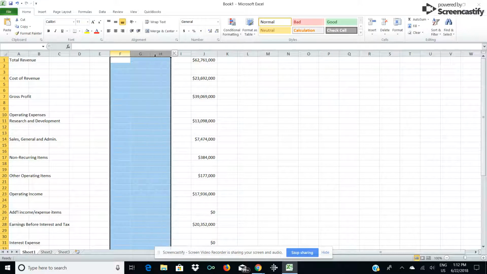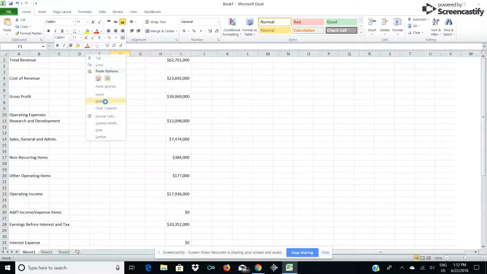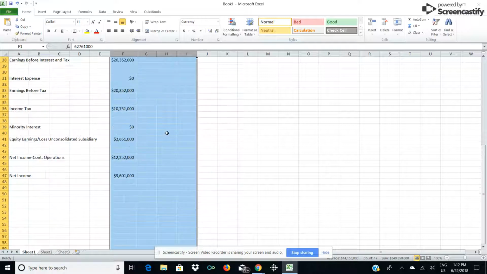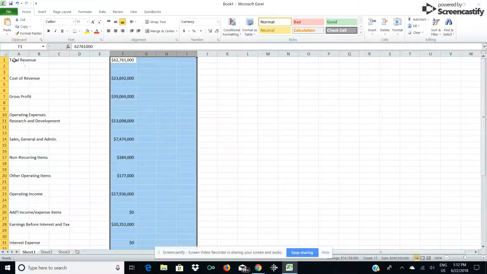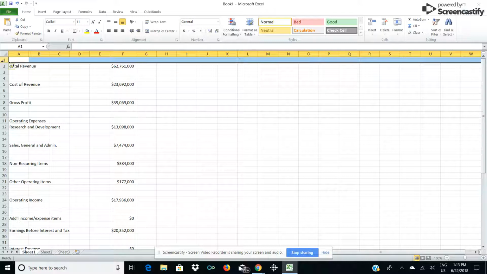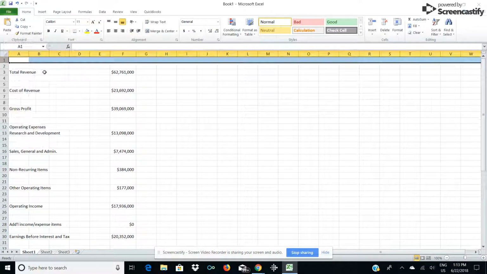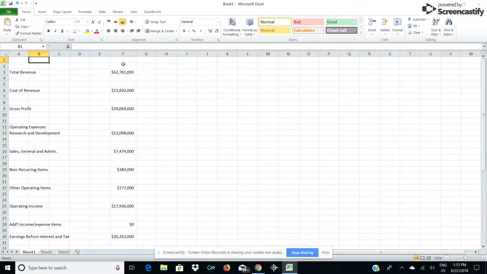And I'm going to delete these columns here to kind of move those numbers closer to my open accounts here. So the first one is revenue. In fact, what I can do is actually give myself a little more room here so that I can type in, let's say, income statement at the top. And so I might do that.